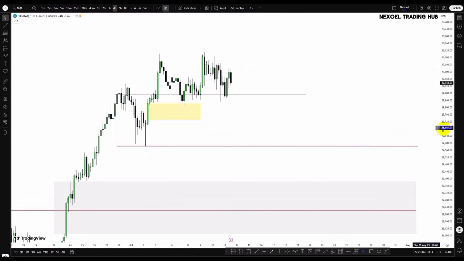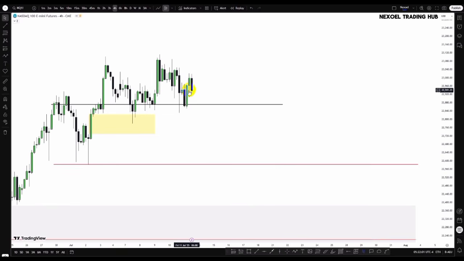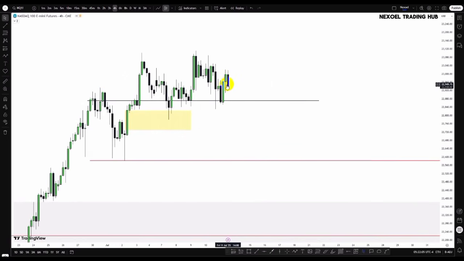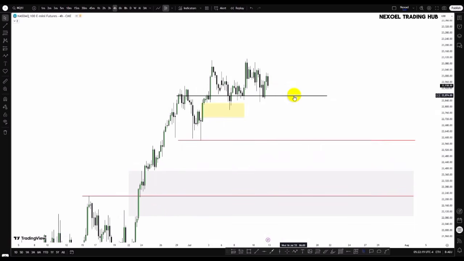So here again, what we can just see is that now price fell to the downside, still respecting the daily order block. And what we can now see, this is the last down close candle, and now we have bullish impulse. So we have to wait to see how price reacts to this candle. The violation of this candle will mean that we're going to see price trade lower to the downside before any bullish movements. So this is what I have to show us in the NASDAQ.